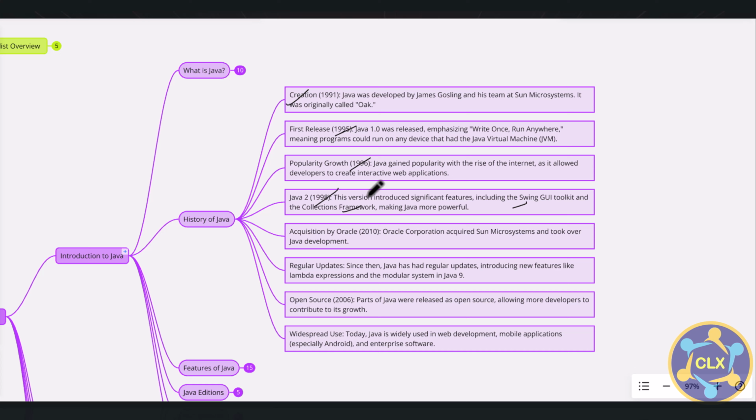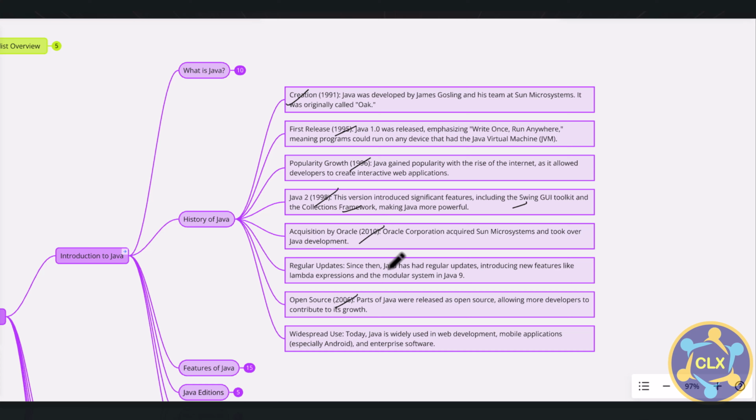Another major thing that happened for Java was in 2006, when it was declared open source, allowing more developers to contribute to its growth. Another major milestone in the history of Java happened in 2010, when Oracle Corporation acquired Sun Microsystems. Java was developed at Sun Microsystems, and Oracle acquired it, so it also took over the development of Java.